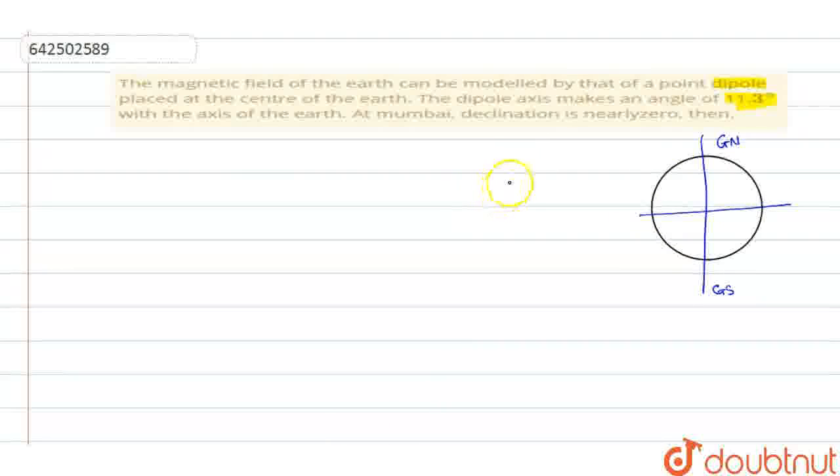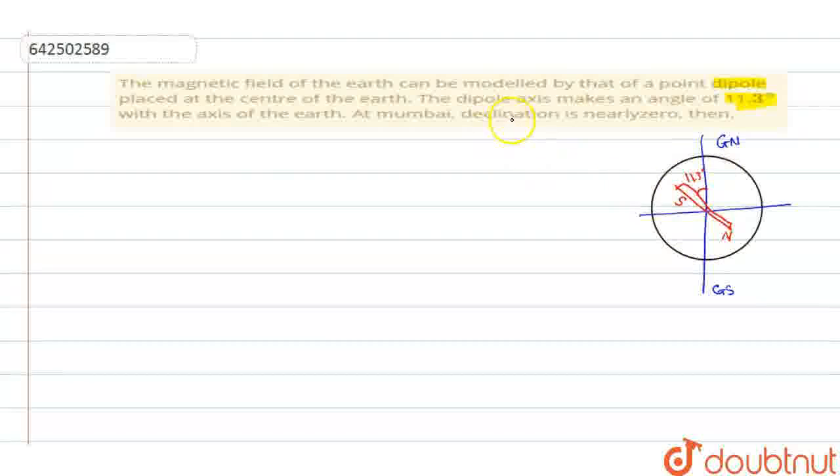Now in this they are placing a point dipole at the center. When they place the point dipole at the center, they are placing it at an angle like this, and this is making an angle of 11.3 degrees. So if you assume this as the south direction, this will be the north direction, because always the magnet rests in the south-north direction with respect to the geographical axis.